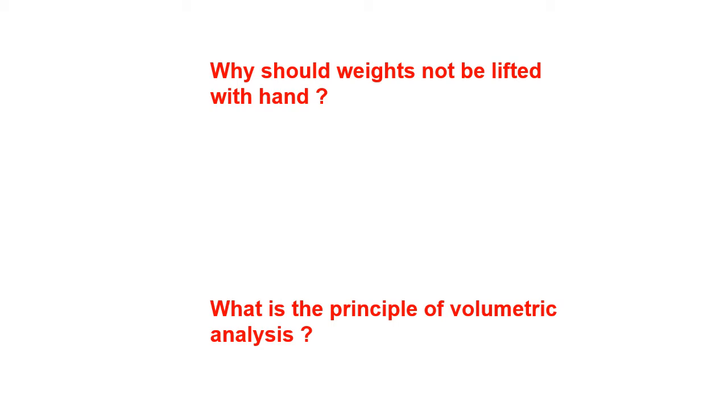Out of the two, the molarity of one is known and the molarity of the other is unknown. So using the two volumes and the one known molarity, the molarity of the second liquid is calculated. This is called volumetric analysis. For this we use the formula M1V1 = M2V2. Out of the four values, three are known and one is unknown, and that can be easily calculated using the usual mathematical operations.